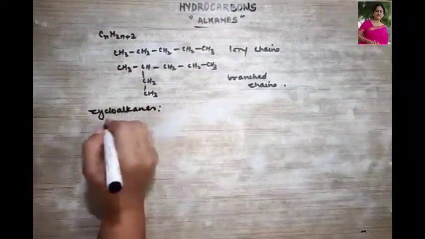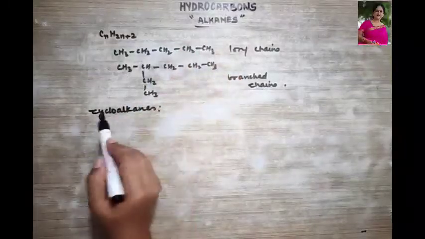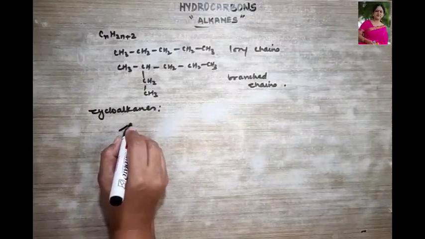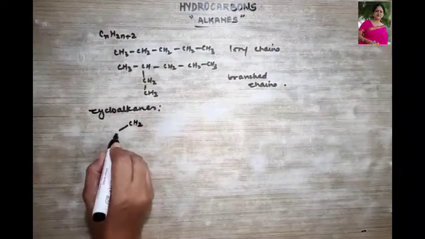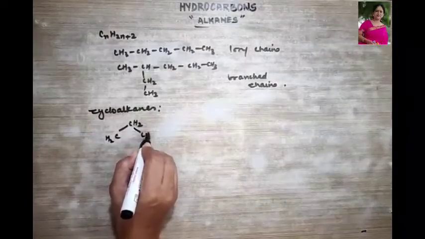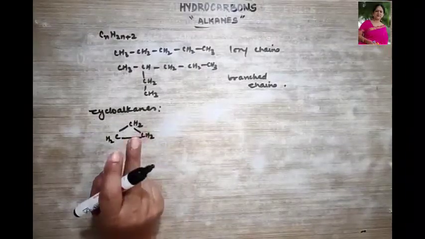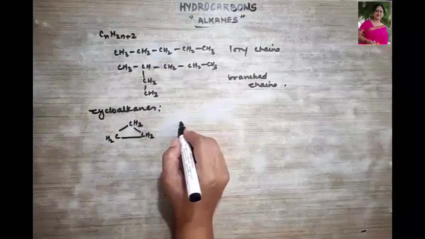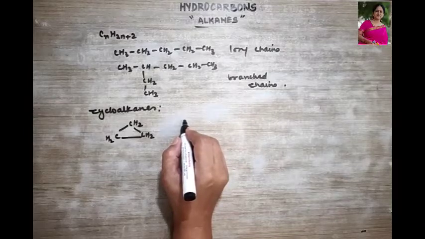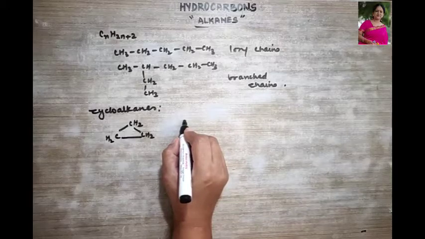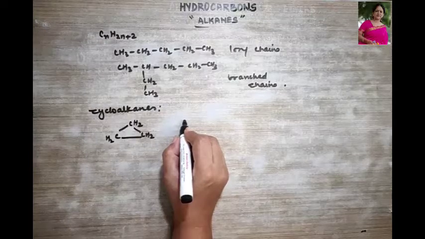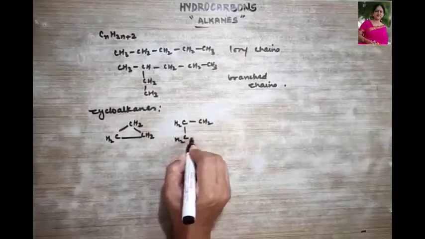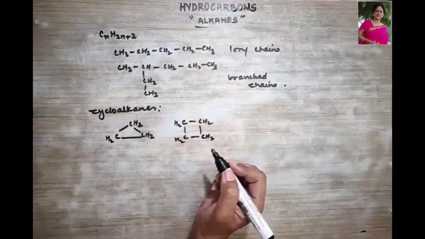Now let's talk about cycloalkanes. What are cycloalkanes? In the chapter of alkanes, definitely we have to study cycloalkanes also. You have already studied about them. CH2, CH2. Okay, they are aliphatic cyclic hydrocarbons, right? They do not form a benzene ring, but they form a cyclic chain. CH2, CH2, CH2, CH2, right?